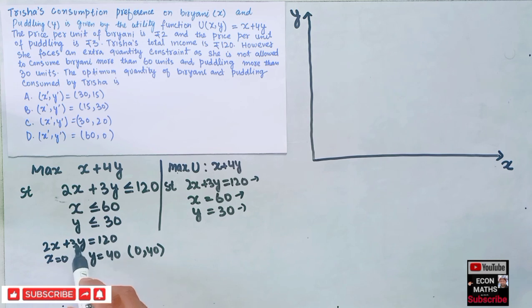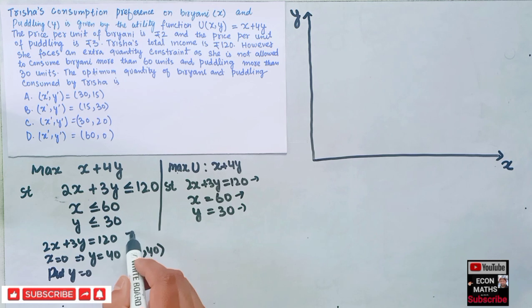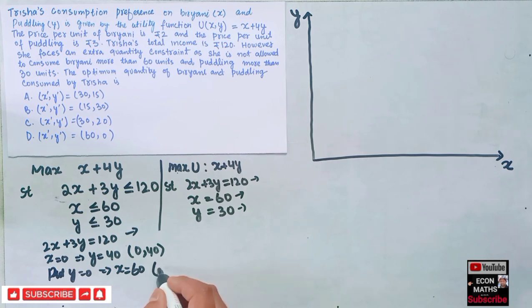Second, we put y = 0. When we put y = 0 in this, the whole y term becomes 0, so 2x = 120, which implies x = 60. So our new point is (60, 0). Okay, so we draw this constraint here.